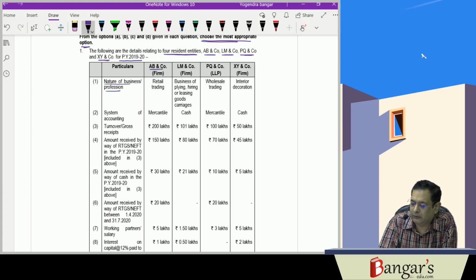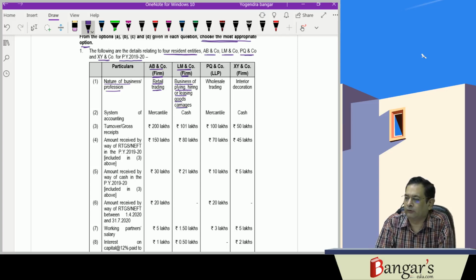AB and Company is a partnership firm engaged in retail trading. LM and Company is also a partnership firm. It is engaged in the business of plying, hiring, or leasing goods carriages. In case the assessees are engaged in the business of plying, hiring, and leasing goods carriages, who do not own more than 10 goods carriages at any time during the previous year, in that case, provisions of section 44AE are applicable to them.